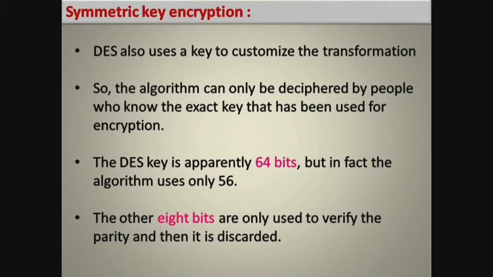The remaining 8 bits are used to verify whether the bits are transferred in the same length. So the remaining 8 bits are used for error checking, and at the receiving end these 8 bits, also called parity bits, are discarded. Then only the remaining 56 bits of data will be read by the receiver.